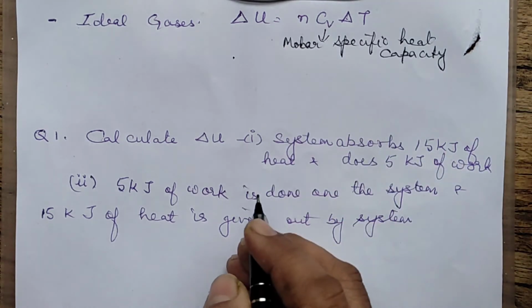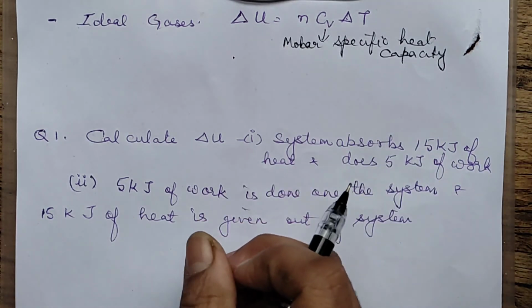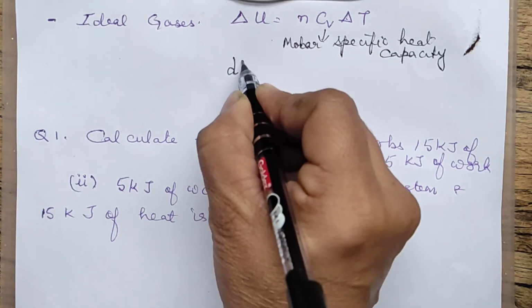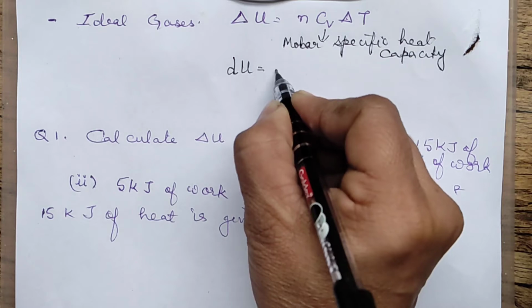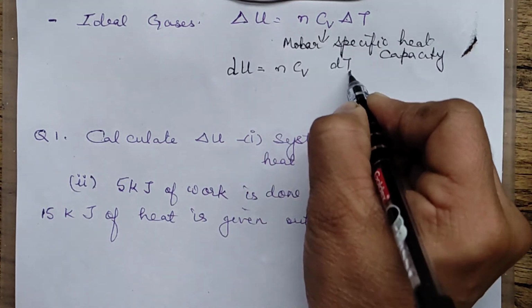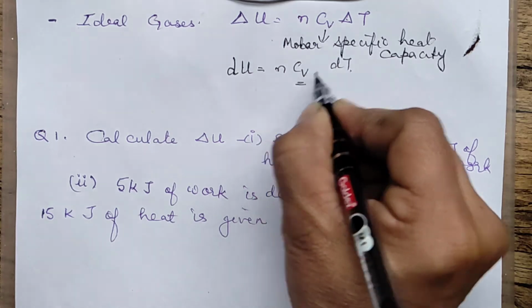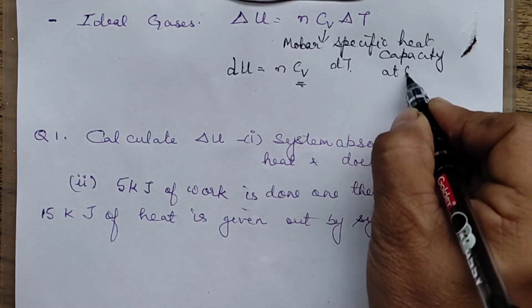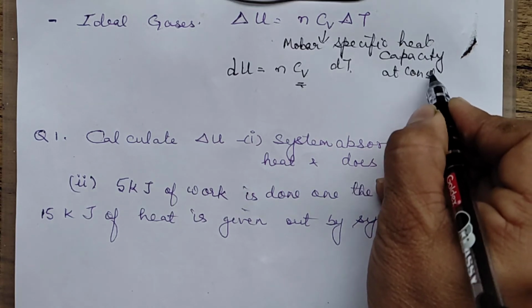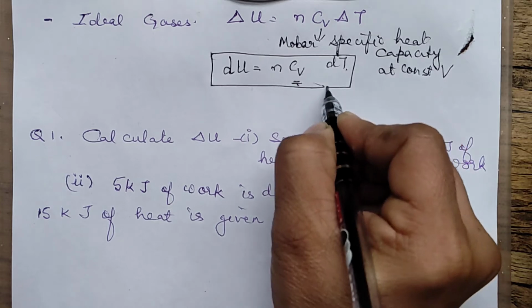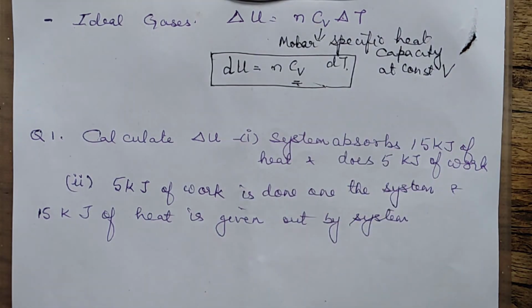And the same thing, if we are referring to small changes, then we will write it as dU. In differential form, you'll write this is equal to nCV dT. Okay, what is this? Molar specific heat capacity. CV means at constant volume. This is an important formula which we'll be using in numericals also. Please make note of it.